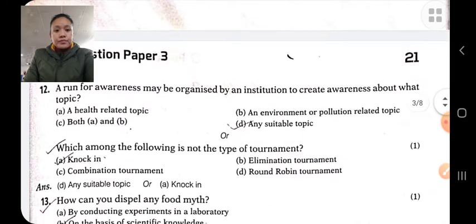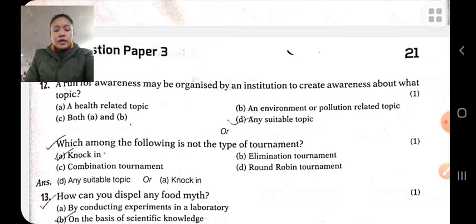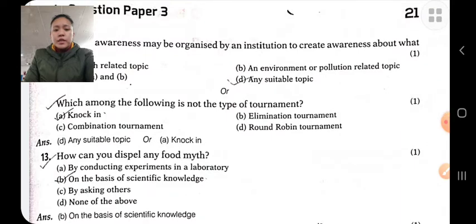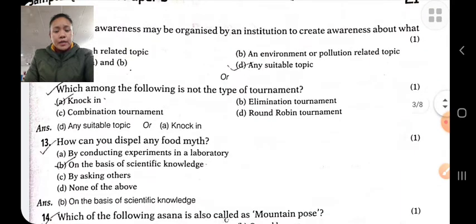A run of awareness may be organized by an institution to create awareness about any suitable topic. Which among the following is not a type of tournament? A tournament is a series of competitions between a number of teams. There are four types of tournament: knockout tournament, league or round robin tournament, combination tournament, and challenge tournament.